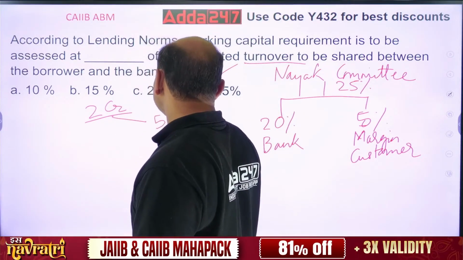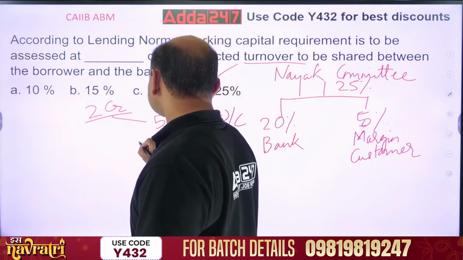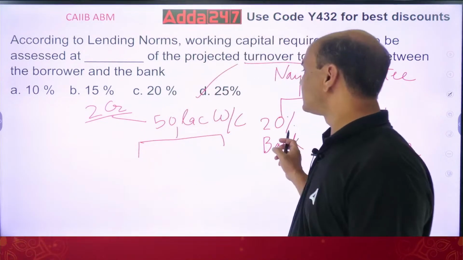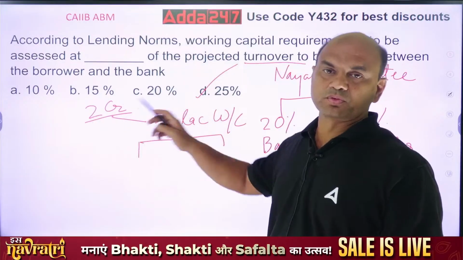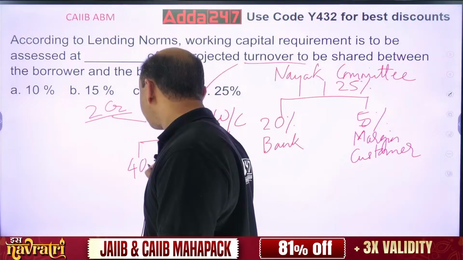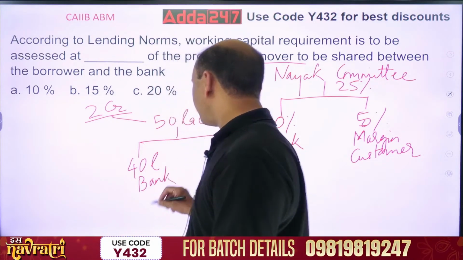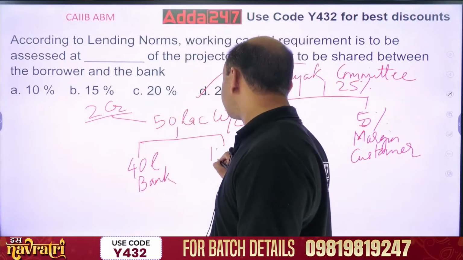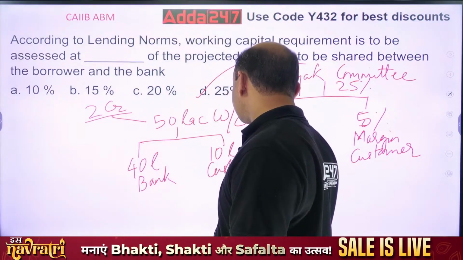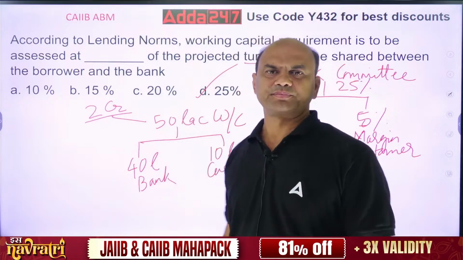50 lakhs will be my WC, working capital. Out of this 20%, now 20% of what? 20% of 2 crores, 40 lakhs. So 40 lakhs will be by the bank. Bank will give the loan. And the remaining 10 lakhs will be by the customer. Margin. Got it? This is the meaning of JAIIB committee. Got it? Everyone?